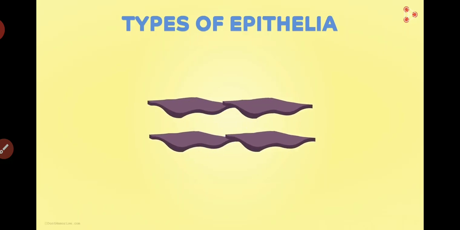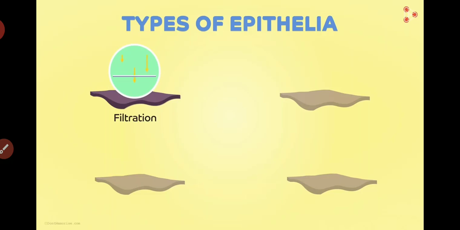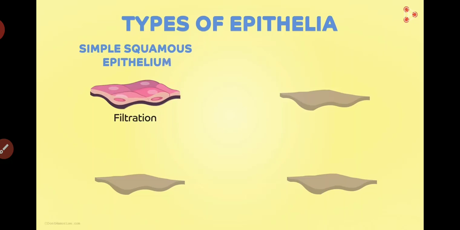Okay, so getting back to the types of epithelia, in order to study them, let's take a simple example. Imagine this to be a basement membrane. Now, depending upon the functions, let's classify them. Let's say the first function is filtration. What kind of structure should be present according to you? Yes, it needs to be a very flat surface. So this type of epithelium is referred to as simple squamous epithelium.